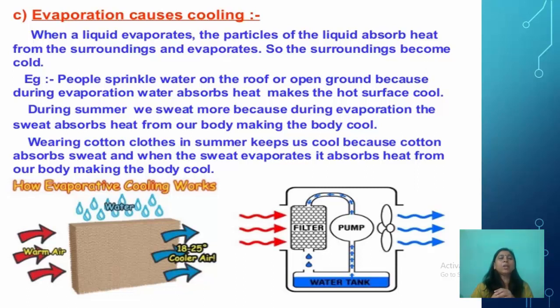क्यों डालते हैं, छिड़काव क्यों करते हैं? गर्मियों में आपने देखा होगा छत पर या आप जो आंगन वगैरह उसमें छिड़काव करते हैं, स्प्रिंकलिंग करते हैं, क्योंकि जब हम पानी उस पर डालेंगे it will evaporate by taking the latent heat of vaporization and making the hot surface cool. During summers we sweat more because during evaporation the sweat absorbs heat from our body, making the body cool. Wearing cotton clothes in summer keeps us cool because cotton absorbs sweat, and when the sweat evaporates, it absorbs heat from our body, making the body cool.